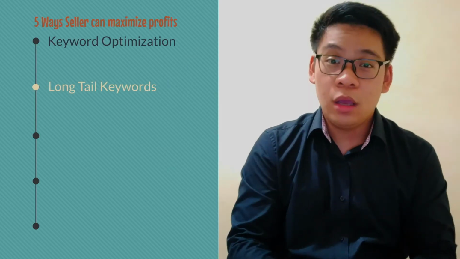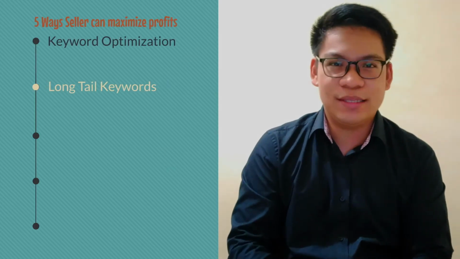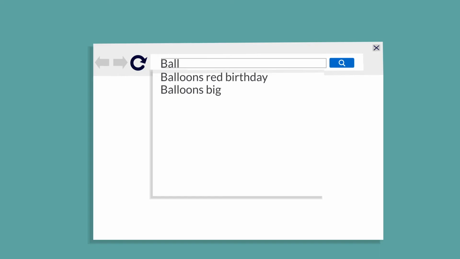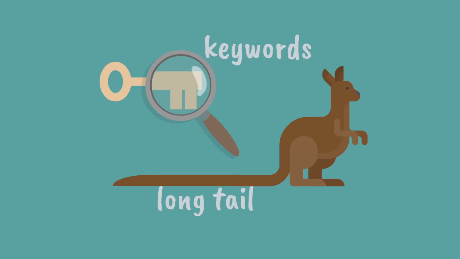Number 2. Use of long-tail keywords. The seller knows that the more popular the keywords are, the more they are going to cost. One way to reduce the cost is to combine other words together with the more popular keywords. For example, a popular keyword can be balloons, but a less popular keyword may be red birthday balloons. The more words there are in a phrase, the less likely the competition will be, and the less it will cost. These longer phrases are known as long-tail keywords.